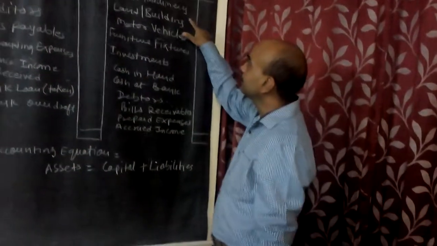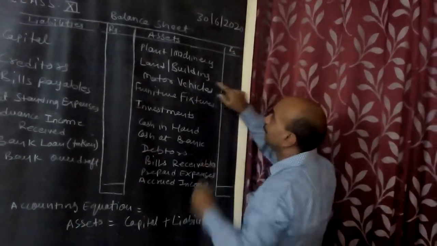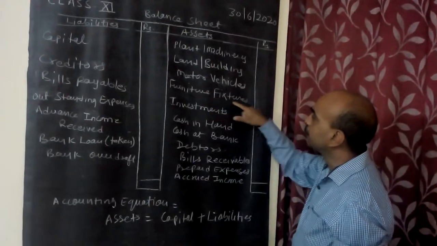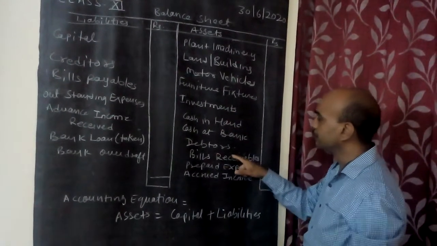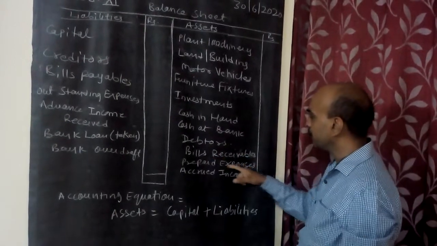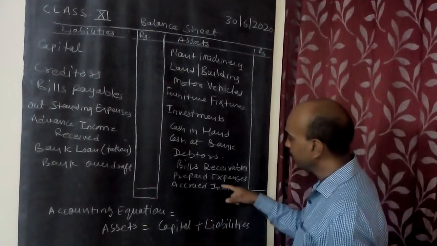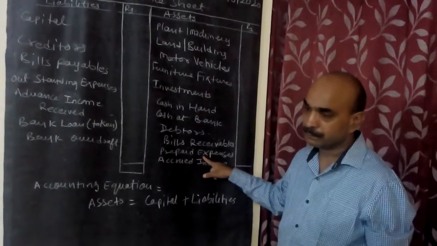Now we have the asset side. Assets involve plant and machinery, land and building, motor vehicle, furniture and fixtures, investments, cash in hand, cash at bank, debtors, bills receivable, prepaid expenses, accrued income. Prepaid expenses are the expenses which we paid for the future.